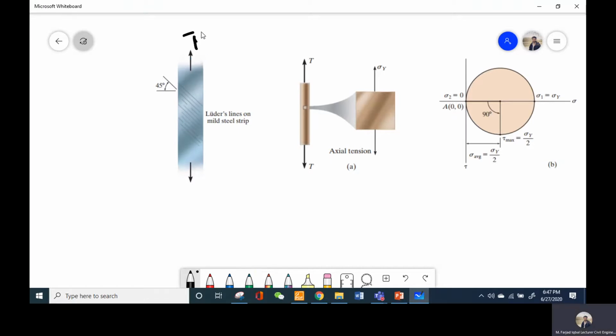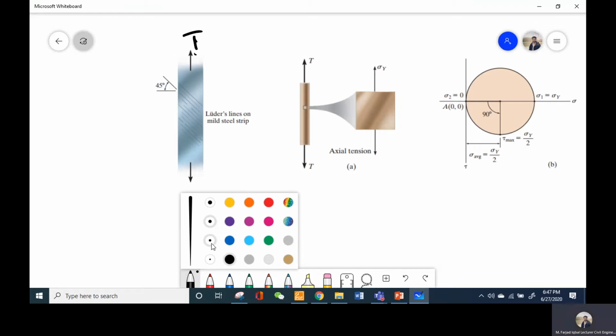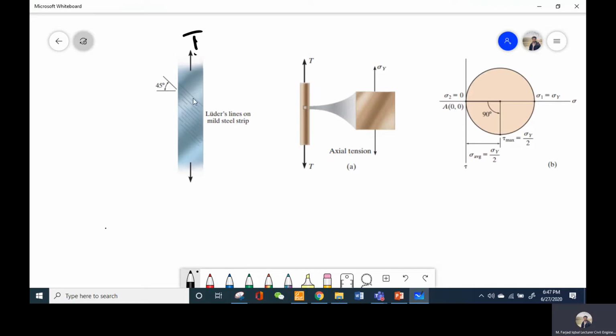On this member the tensile load T is acting. When this tensile load is applied to this steel member, the material is going to fail.